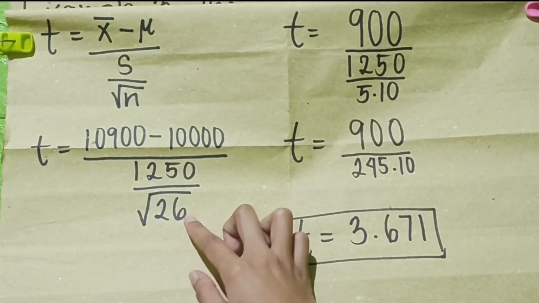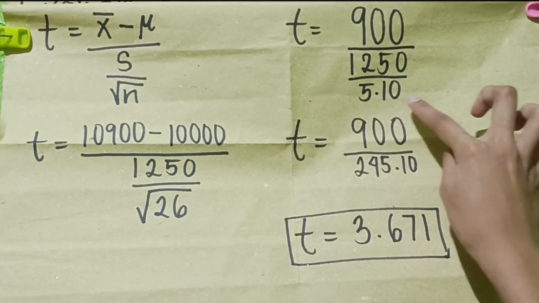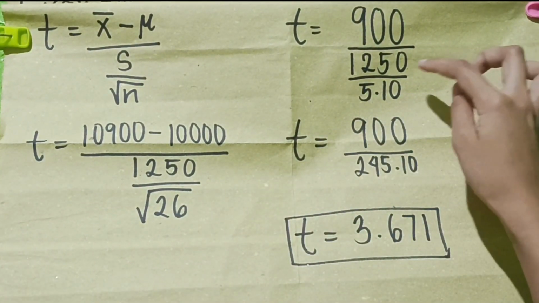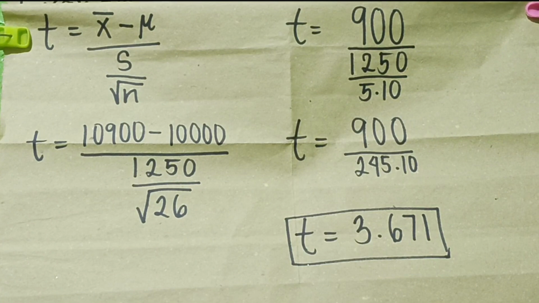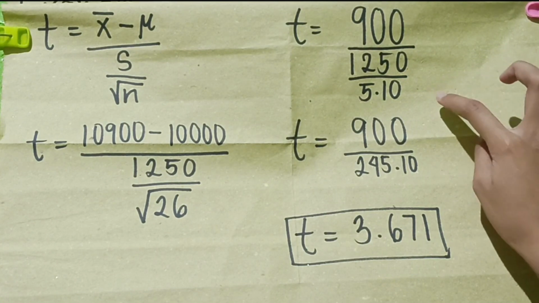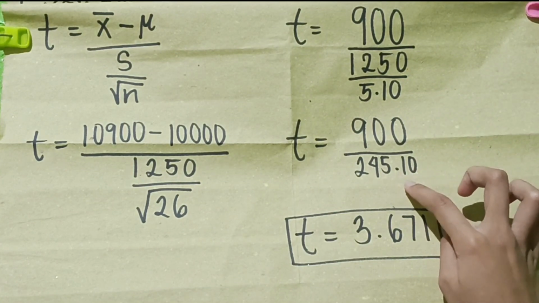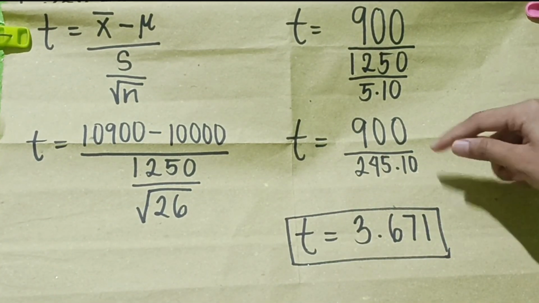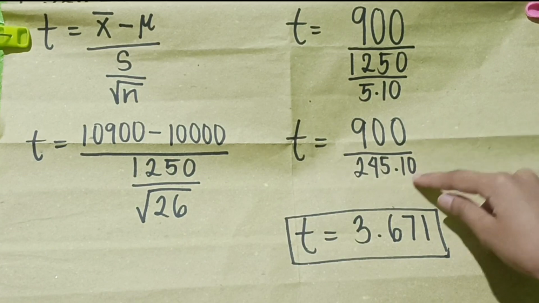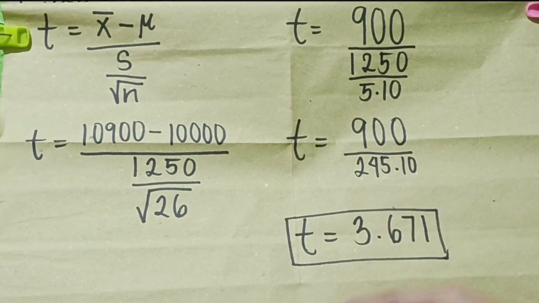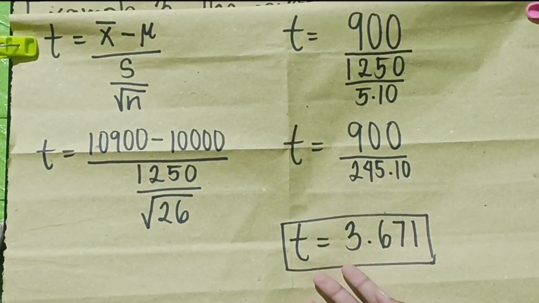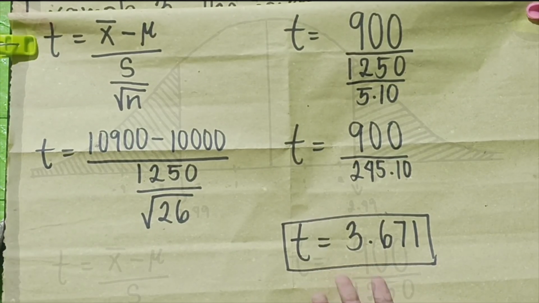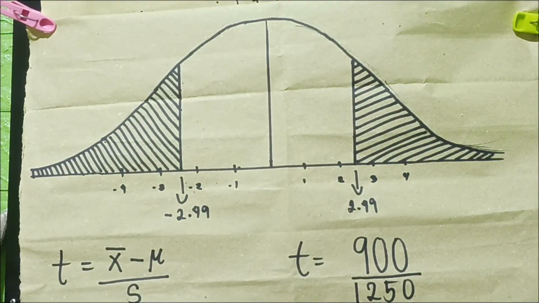And the square root of 26 is 5.10. I-divide natin ang 1,250 sa 5.10. Therefore, meron tayong 245.10. At pag dinivide naman natin ang 900 sa 245.10, makukuha natin ay 3.671.